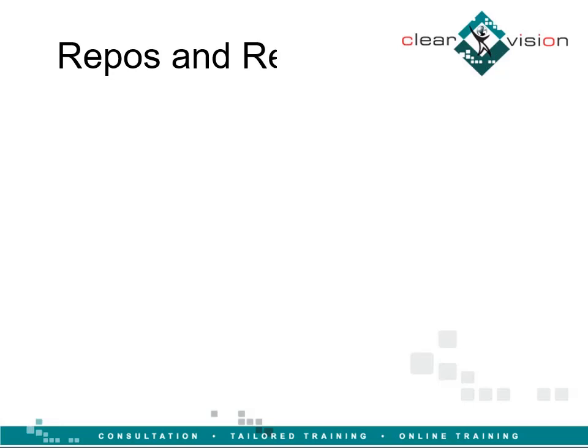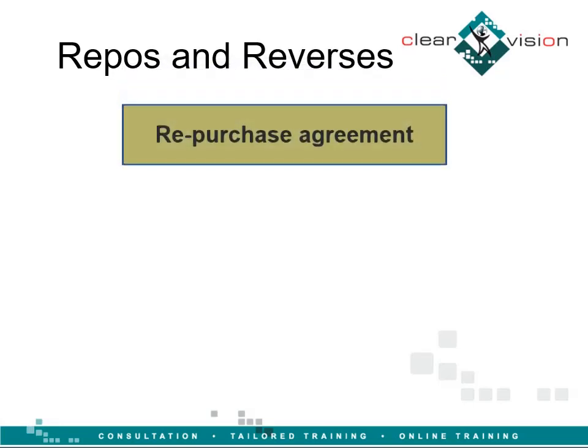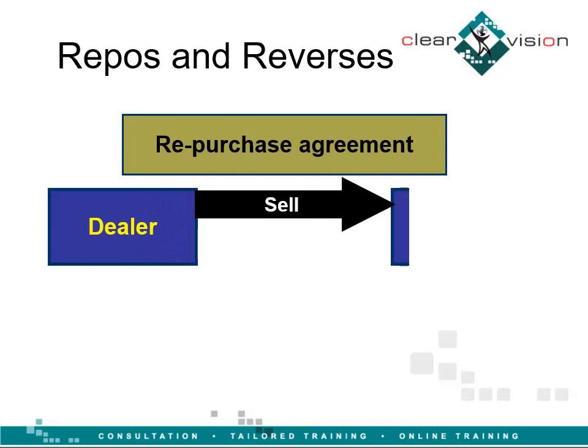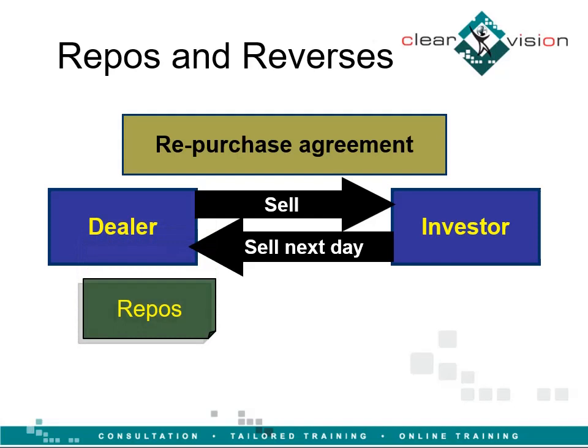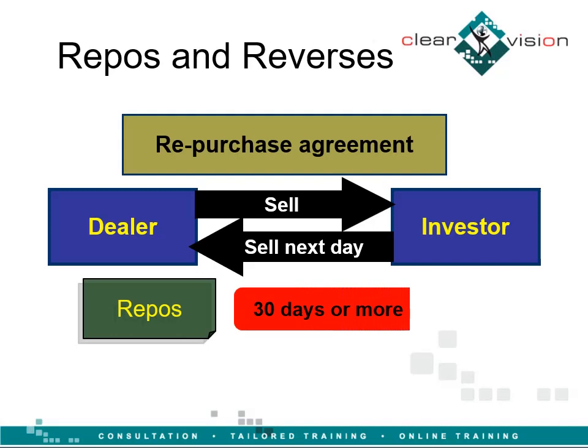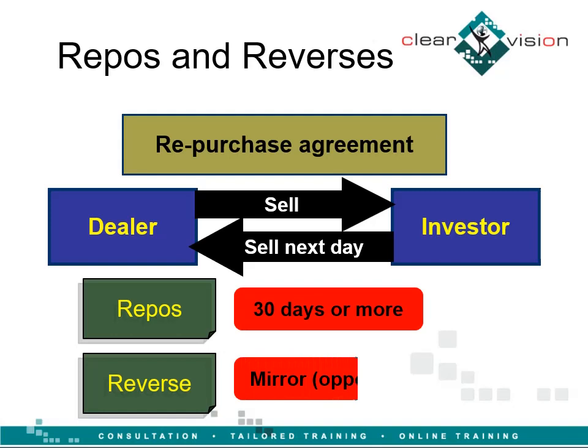Repurchase agreement is an overnight borrowing. The dealer sells securities to the investor with an agreement to repurchase them the next day at a higher price. Repos are exactly like repurchase agreements, but with a time frame of 30 days or more. Reverse repo is the mirror image of repo. Here the dealer finds the investor holding government securities and buys them with an agreement to resell them at a specified higher price on a future date.